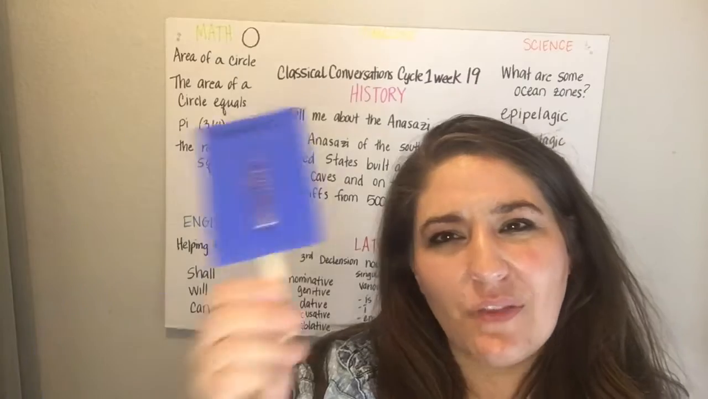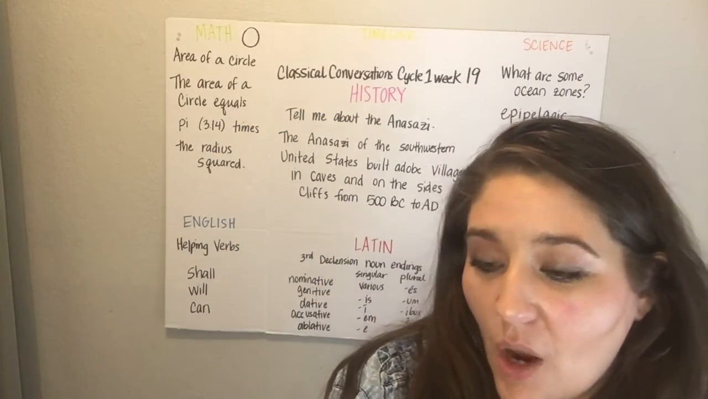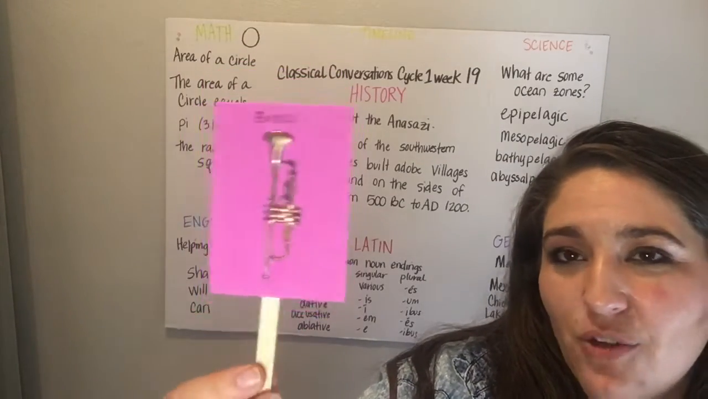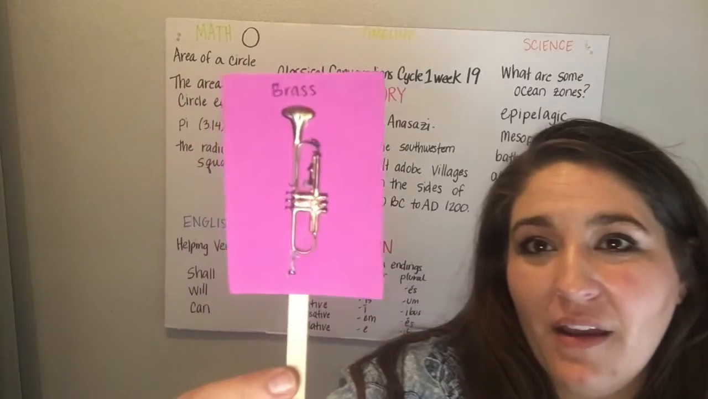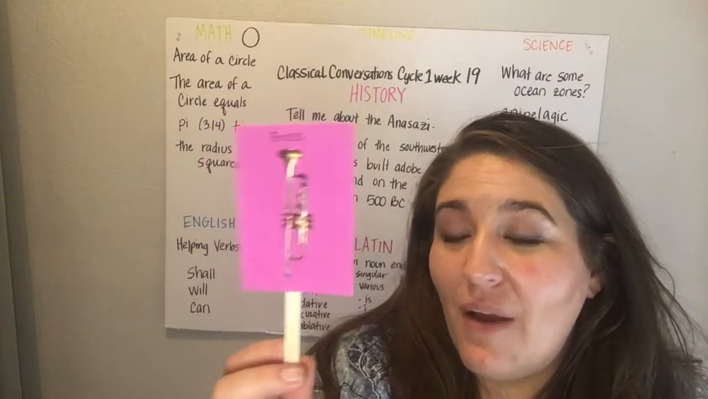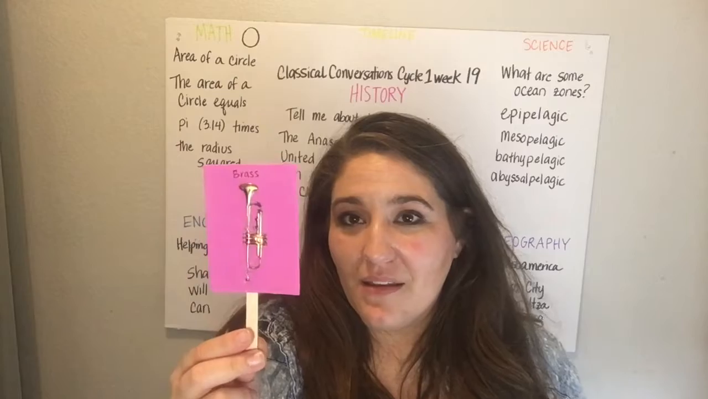We also found that the organ is considered a woodwind instrument. A wind instrument. And then brass would be trumpet, trombone, French horn, and tuba. And we found out that you vibrate and move your lips to make these sounds.